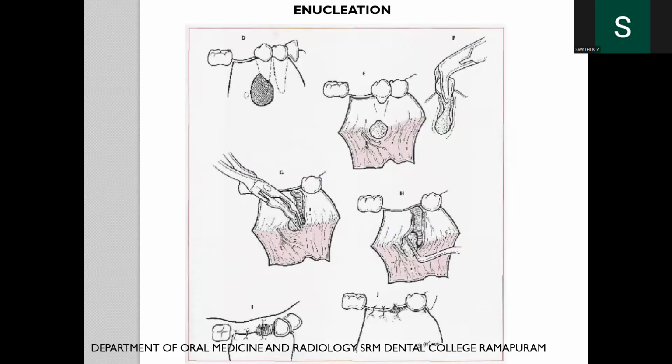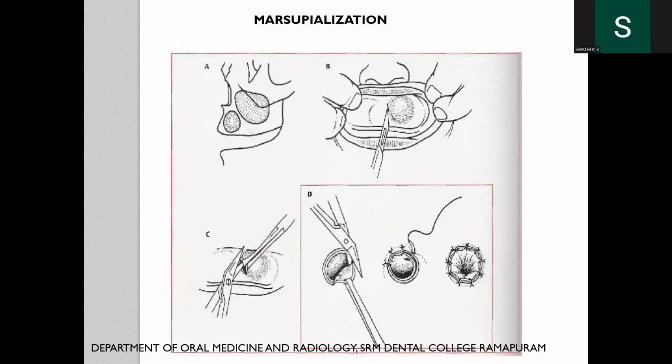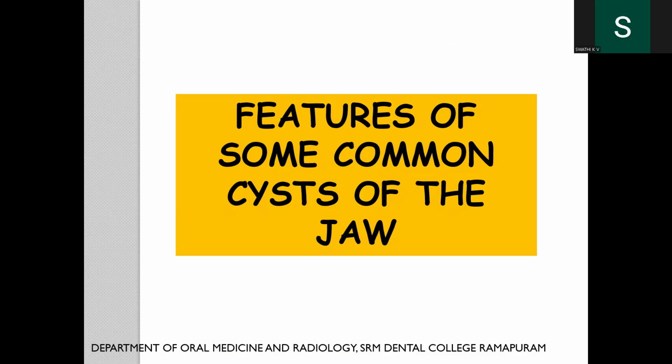The surgical procedures for general treatment include enucleation or marsupialization. Enucleation is the total removal of the cyst along with the cystic lining so that there is no recurrence, and marsupialization is creating a surgical window to drain the contents of the cyst, done for larger cysts. Now some of the common features of the common cysts of the jaws.